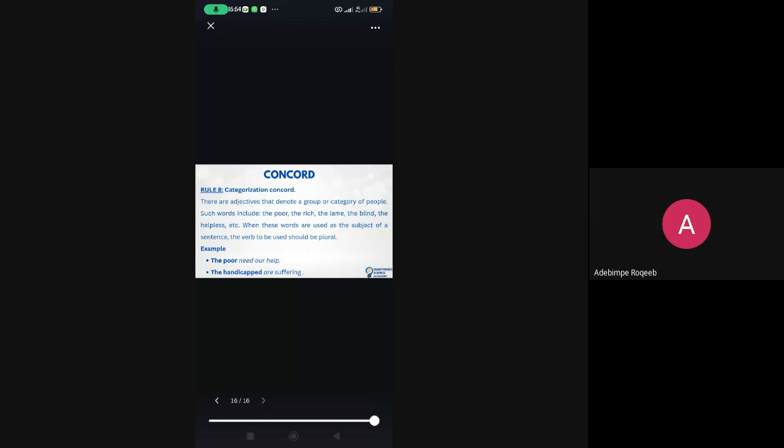Now, when you have "the" plus adjective, it can function as a plural noun that refers to a whole group of people. So when you already have "the" coming before that adjective, then you are talking about all the people in that category. So you don't need to add "people" again.